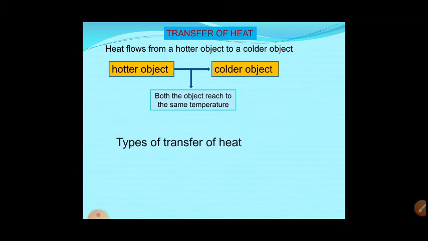Now, we know that there are three types of transfer of heat. The first one is conduction, then convection, and radiation. Today we will learn them one by one in detail. Conduction. So conduction is the process of transfer of heat in solids. It happens in solids, where heat is transferred from the hotter end to the colder end